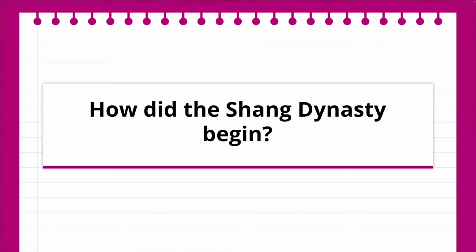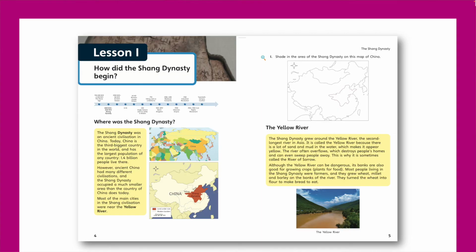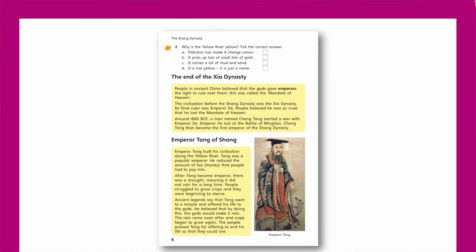The first lesson asks, how did the Shang Dynasty begin? Pupils will learn about how a civilization emerged along the Yellow River in ancient China. The first dynasty said to have ruled over these people was the Jia dynasty, whose cruel emperor was overthrown by Feng Tang, the first emperor of the Shang dynasty.